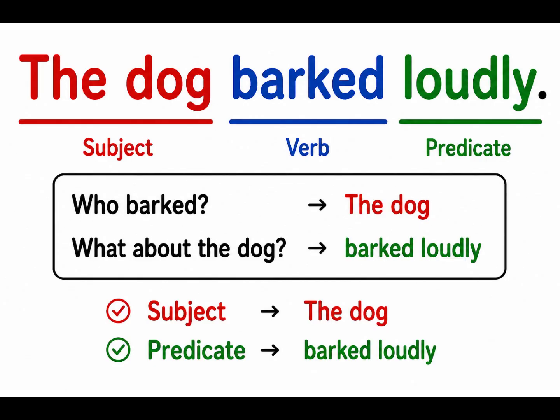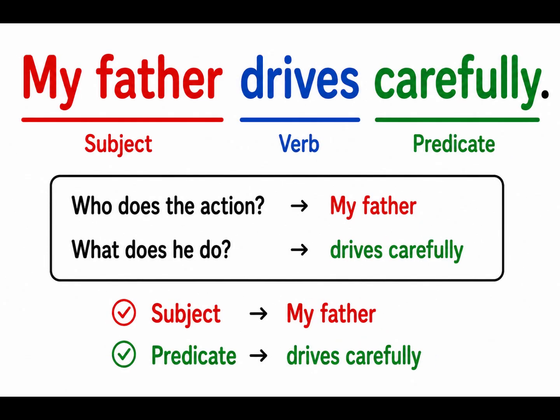Coming to the next, my father drives carefully. Yes, I term this as a sentence because it has a subject and a predicate. What am I speaking about in this particular sentence? Of course, yes, I'm speaking about my father. Who am I speaking about?